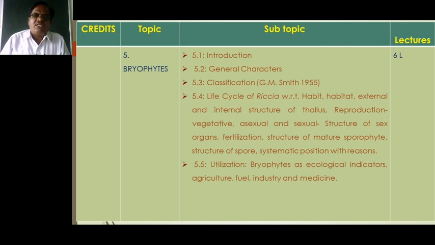Then bryophytes have a plant body which is dorsiventrally flat, with the sex organs present on the dorsal surface, and root-like structures known as rhizoids present on the ventral surface.